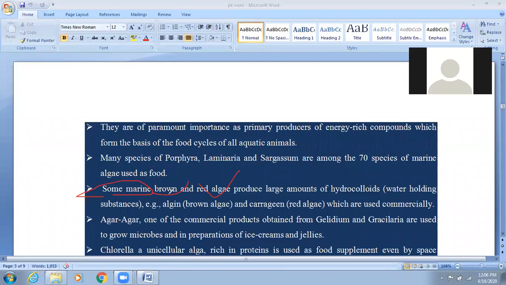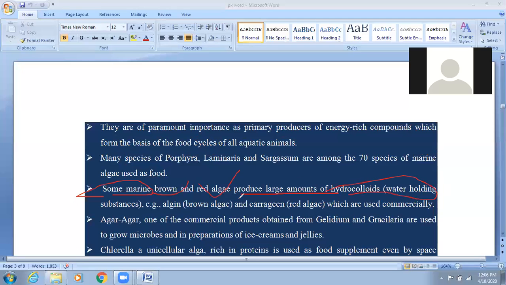Marine brown and red algae produce large amounts of hydrocolloids, water holding substances. This you already studied in chemistry: colloidal solution, for example jam, jelly, gelatin, and gum. These are considered colloidal solutions.